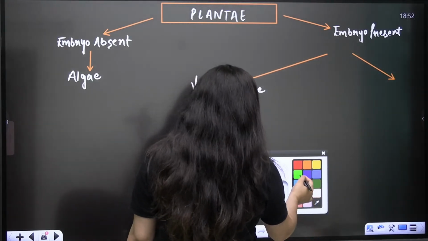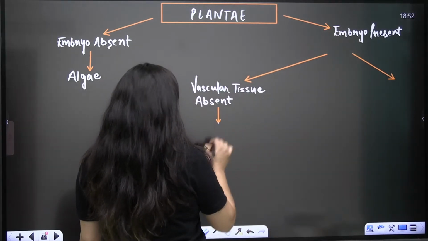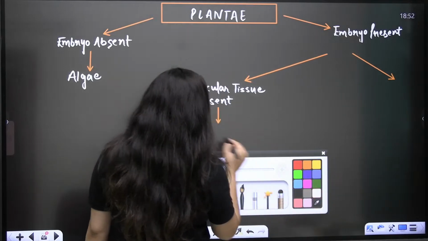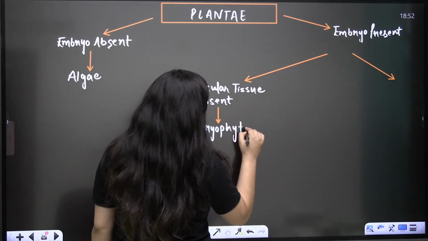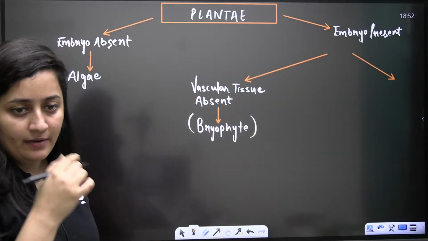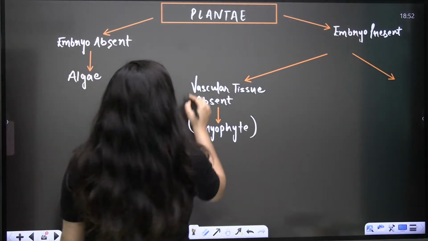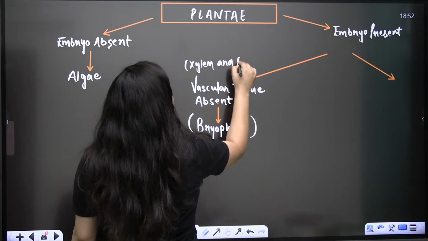The second character is vascular tissue is absent. So if vascular tissue is absent, it means it is your bryophyte, because vascular tissue absent means xylem and phloem are absent basically.